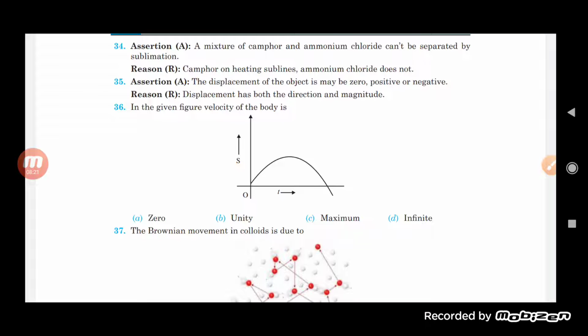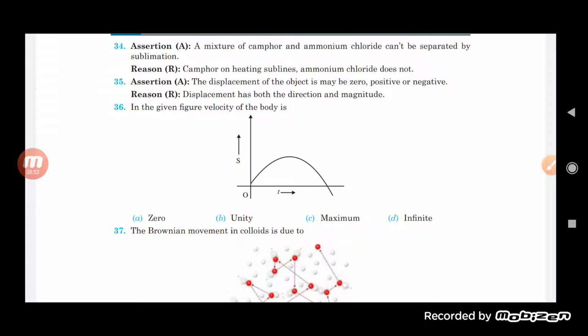So camphor and ammonium chloride can be separated by sublimation, but when we mix both of them we cannot separate them from each other because both sublime. So here the reason is wrong, but the assertion is the correct one. So according to that, in question number 34, we will say that it is the C option, in which the assertion is true but the reason is false.